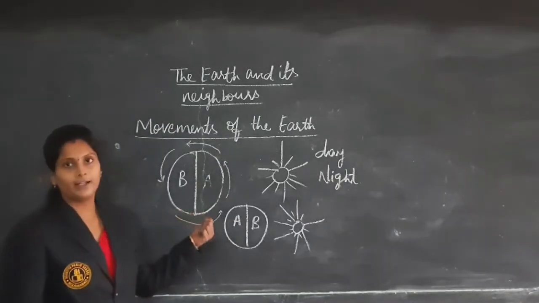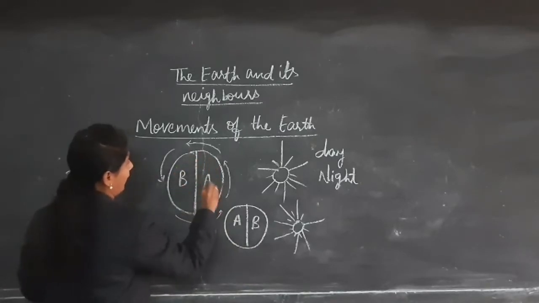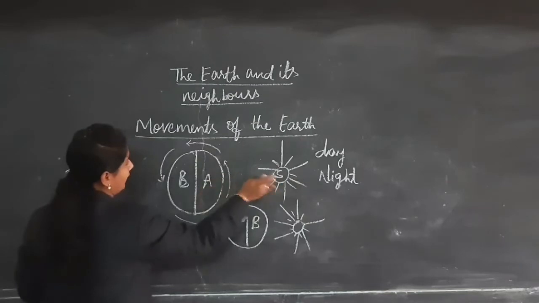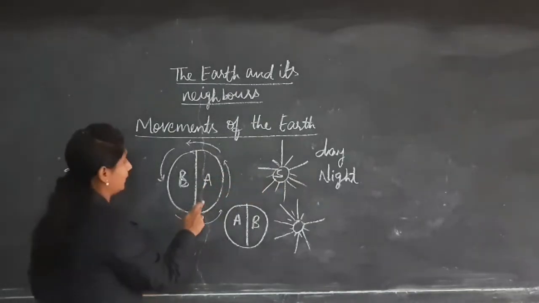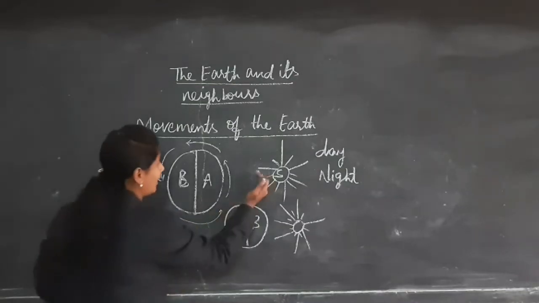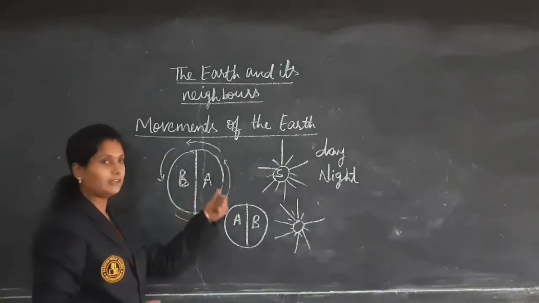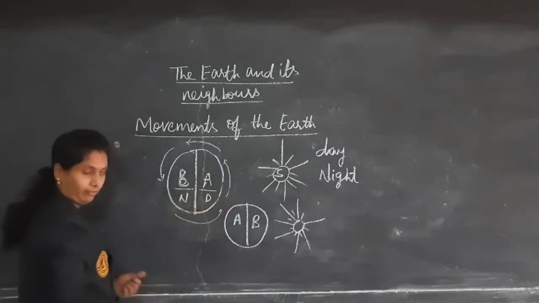So here again, to understand, I am explaining. Here this is Earth, A part, B part, and here is the sun. When the sunlight is exposed to the A part, what happens? We are getting the daytime. That means the sunlight is falling on this region only. The backside we cannot get. That's why we are getting the day. Here we can get day and here night.